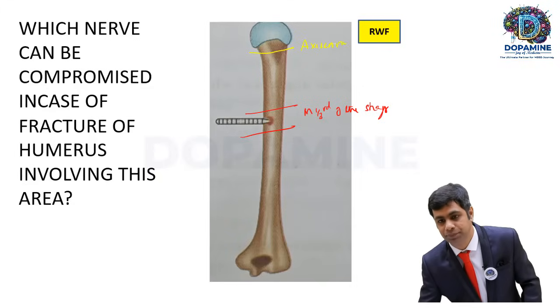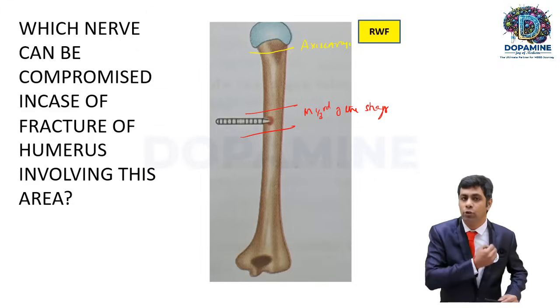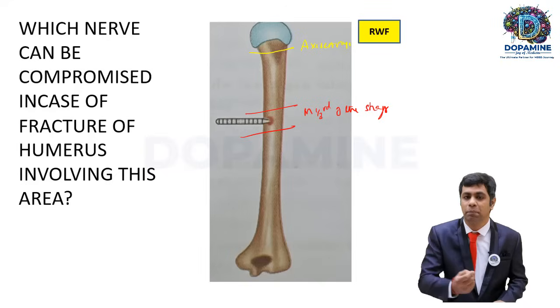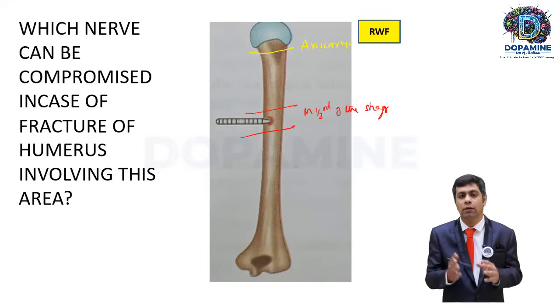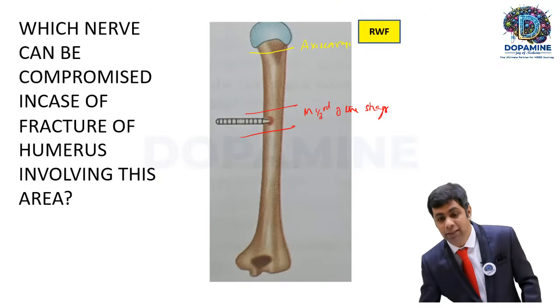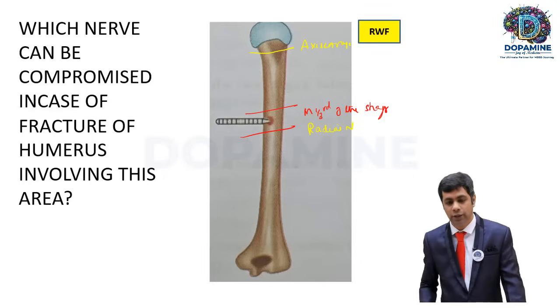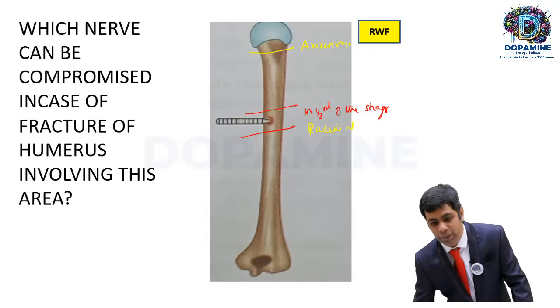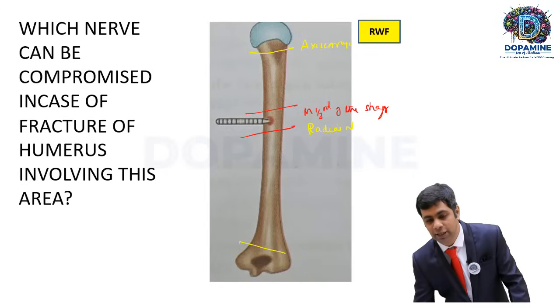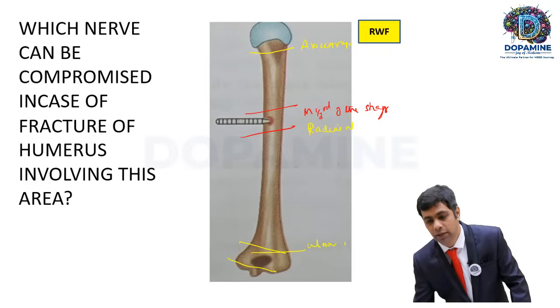In the middle shaft, we have a spiral groove, and in that spiral groove the radial nerve travels very closely to the bone. So in the middle shaft of the humerus, the radial nerve can be injured. In the lower aspect of the humerus, with elbow dislocation and a fracture here, the ulnar nerve can be injured.